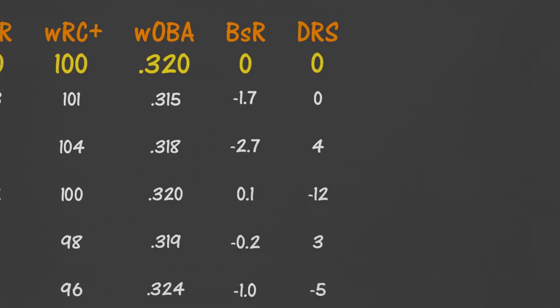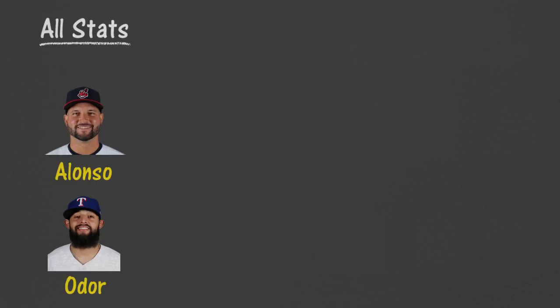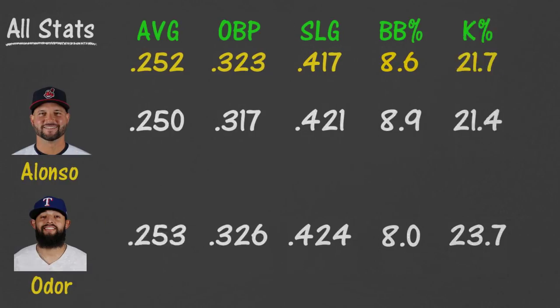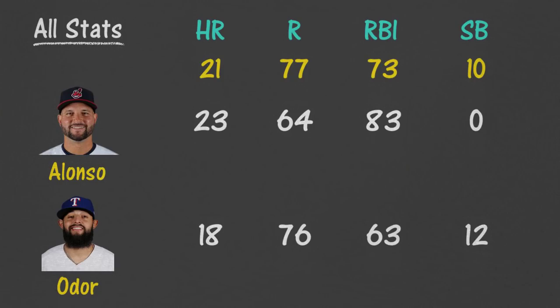Alright, so we've looked at 3 different groups of stats. Let's look at all of them now, to find the one average player to rule them all. And the two players I found we already mentioned, Yonder Alonso and Rougned Odor. Here are their stat lines. We've already established Alonso as the closest to average in all the rate and average stats, but Odor was in that shortlist as well. In the counting stats, Alonso hit more homers and drove in more runs, while Odor scored more and stole more bases.